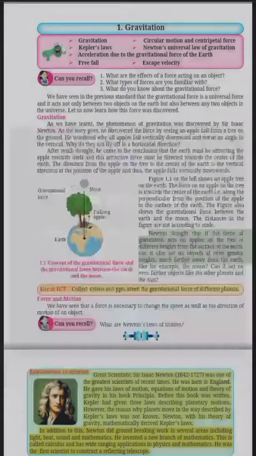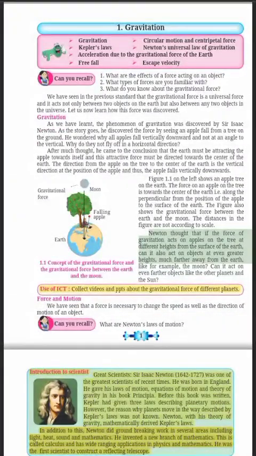Newton thought that if the force of gravitation acts on apples on the tree at different heights from the surface of the Earth, can it also act on objects at even greater heights, much farther away from the Earth? Like, for example, the Moon. Can it act on even farther objects like the other planets? Force and motion: we have seen that a force is necessary to change the speed as well as the direction of motion of an object.